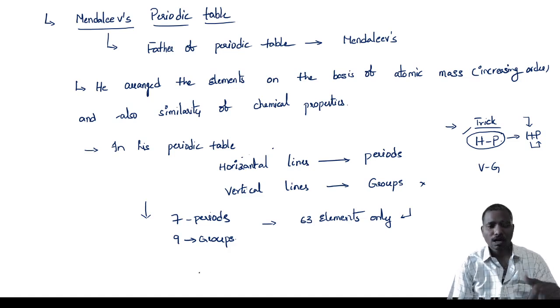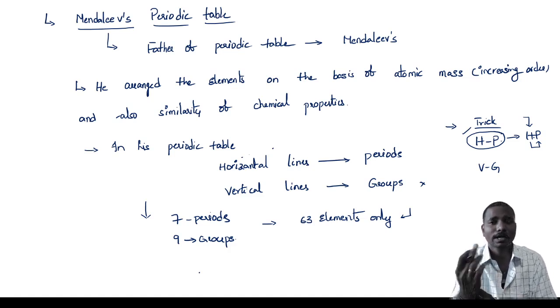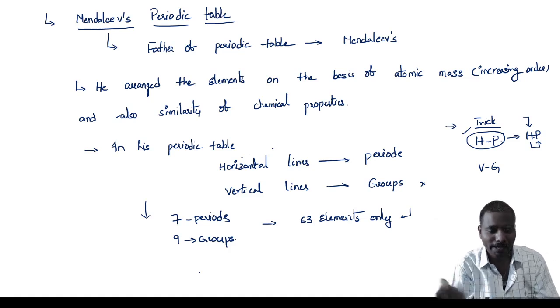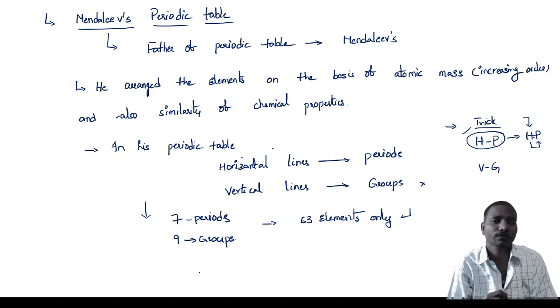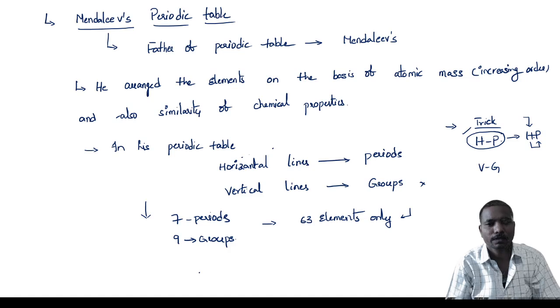After that, so many elements were introduced, and Mendeleev did not give hydrogen a place, and he did not account for isotopes. So after this, one more periodic table came into the picture. That is nothing but the Henry Moseley principle.